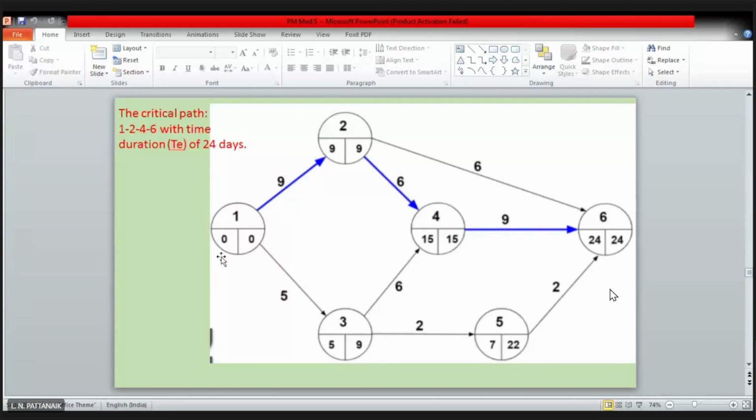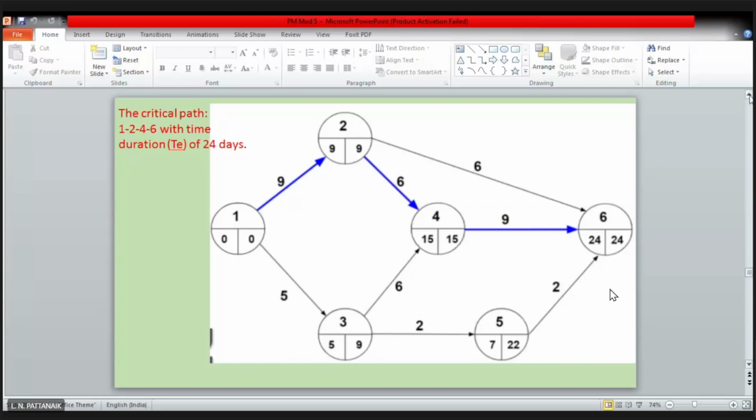Sir, activity on node. No. It creates that confusion. In fact, look at this figure carefully. It is not activity on node. It is activity on arc.